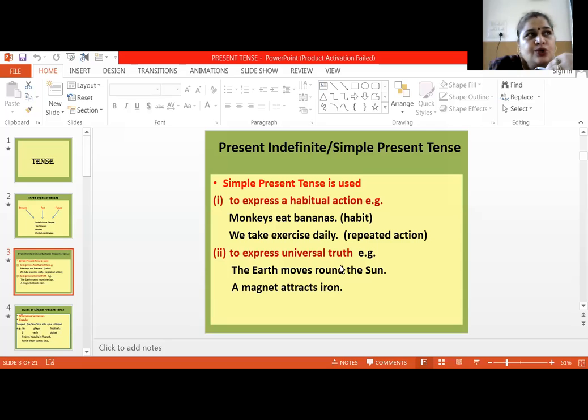Then it is also used to express anything which is going on, like here comes Ashok. These examples are also added; these are the situations and conditions where we use present indefinite tense. And what is the rule?